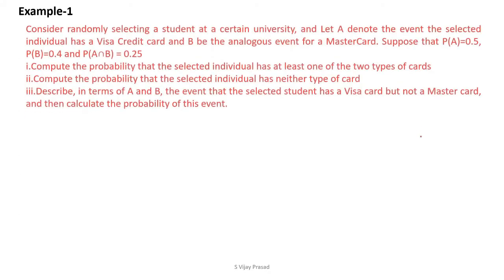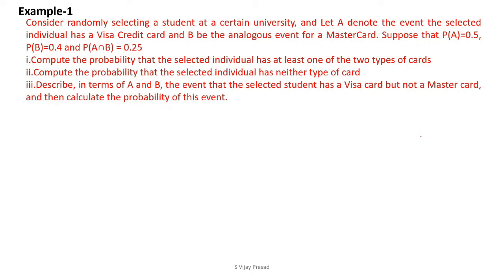Example 1. Consider randomly selecting a student in a certain university. Let A denote the event that the selected individual has a Visa card and B be the analogous event for a MasterCard. Suppose that P of A equals 0.5, P of B equals 0.4, and P of A intersection B equals 0.25.